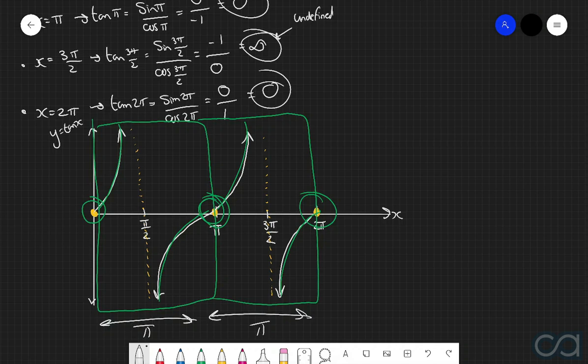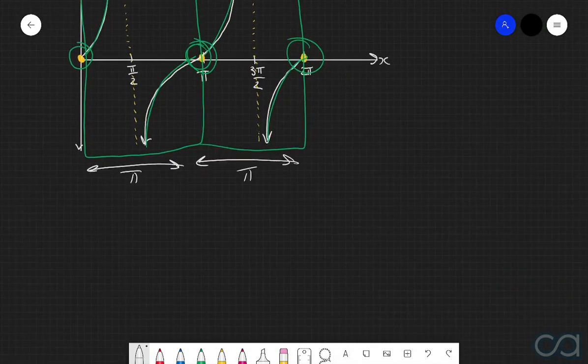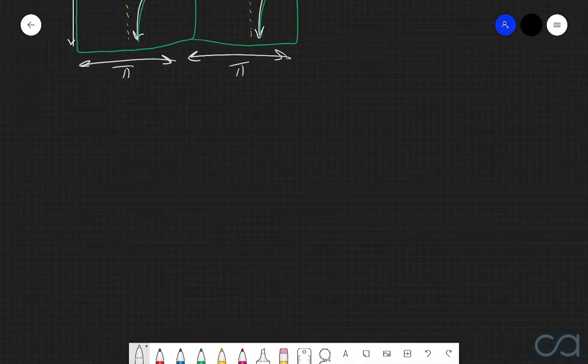Now, just to make this a little bit more obvious, I will quickly sketch out the graph of y equals tan of x, but we're going to extend out the boundary points a little bit. So now let's consider the graph of y equals tan of x, for x being between negative 3 pi and positive 3 pi.